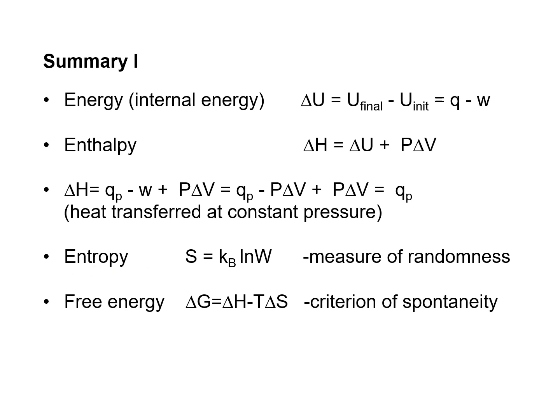And for entropy, S equals kB, the Boltzmann constant, times ln W, and this is a measure of randomness. And free energy, the Gibbs free energy, delta G equals delta H minus T delta S, and it's a criterion for spontaneity.